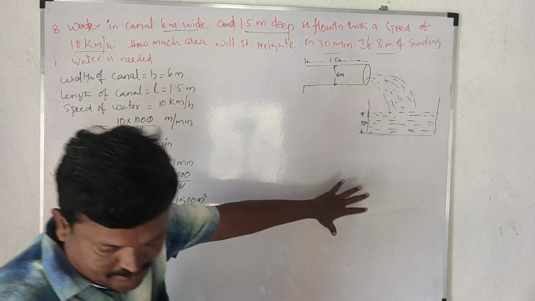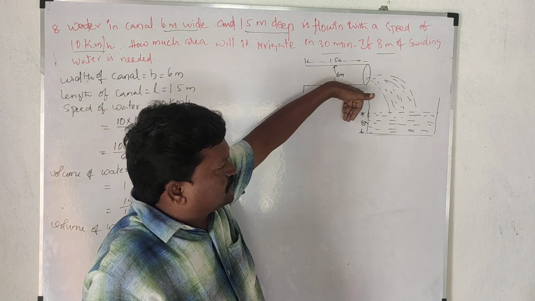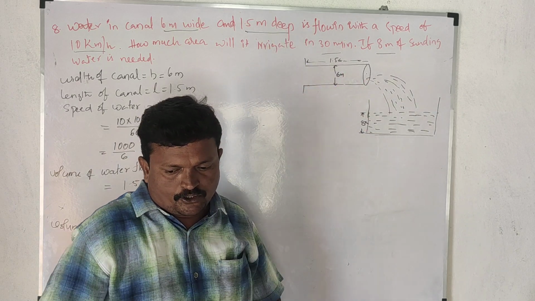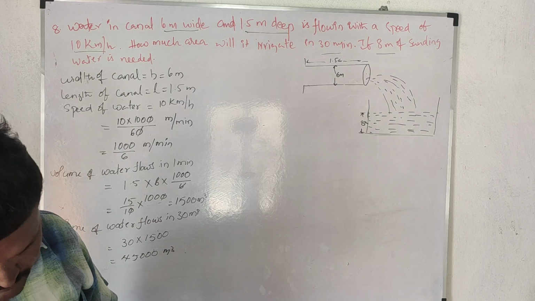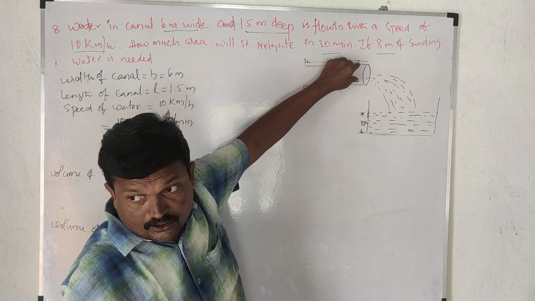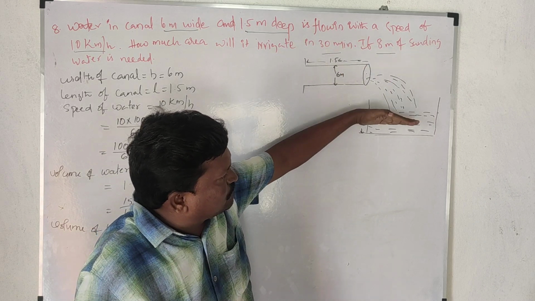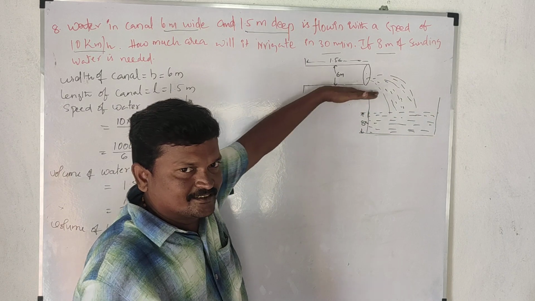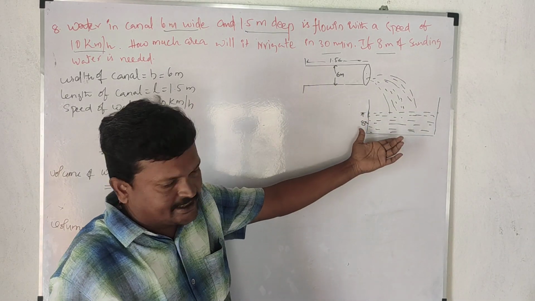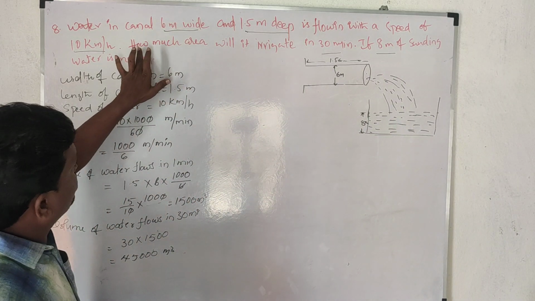So this water will irrigate this field up to 8 meters, so the volume of water from this canal in 30 minutes is equal to the volume of this field. We don't know the area here, so we have to find how much area.